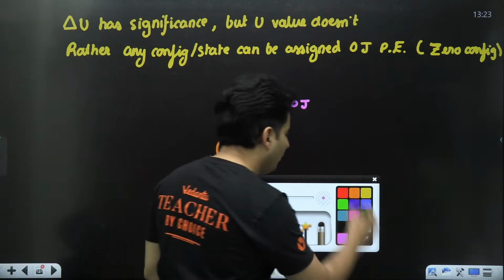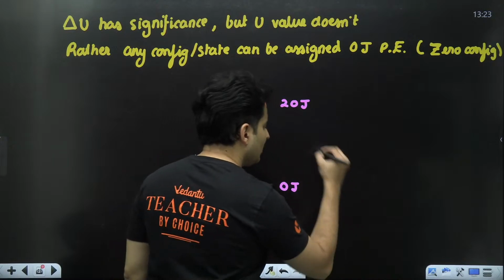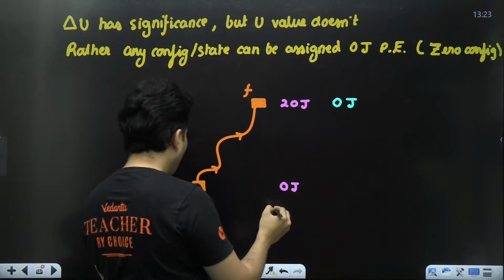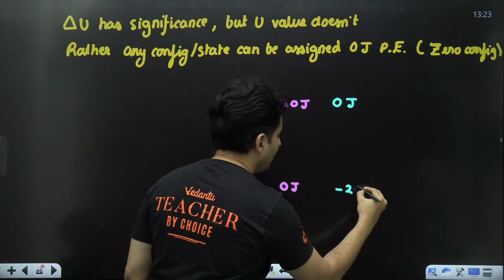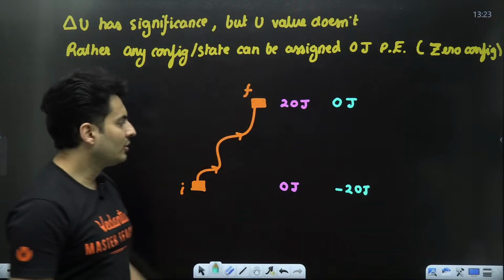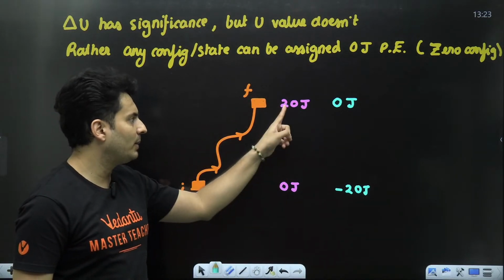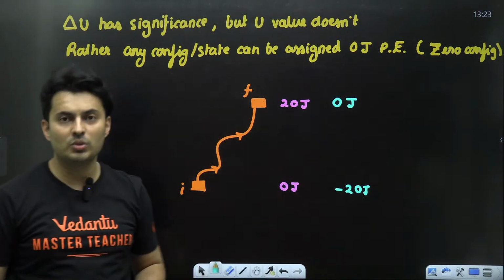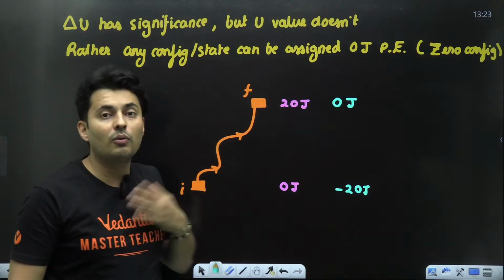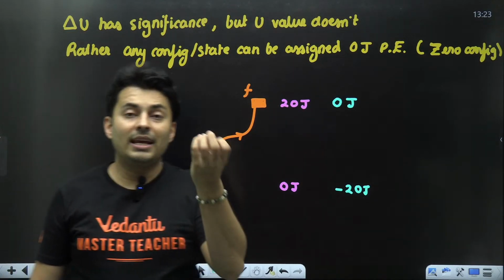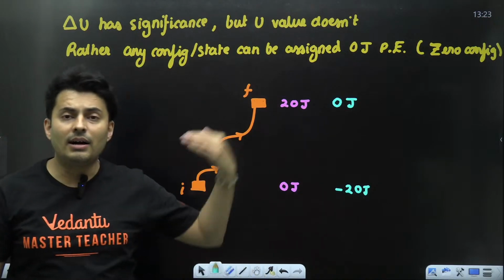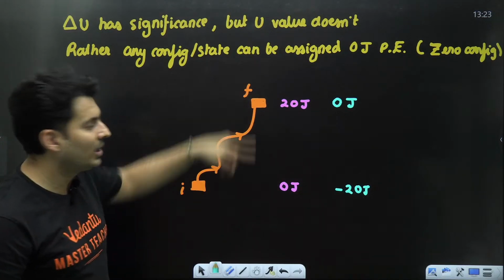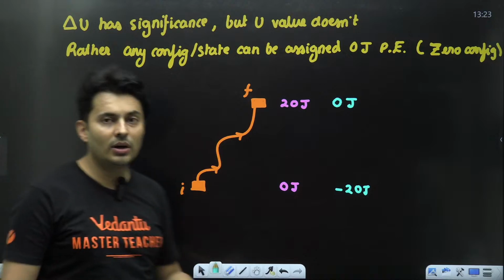Which means for some other student who says, no sir, for me this is 0 joules of energy, then the box over here will have negative 20 joules of energy. Notice from here to here there is a jump of plus 20. This is negative 20 to 0. So again there is a jump of the same number of joules. So you can choose what you want to call 0, like the origin. Accordingly the other values will change. But what didn't change is the change of the potential energy. Delta U did not change.